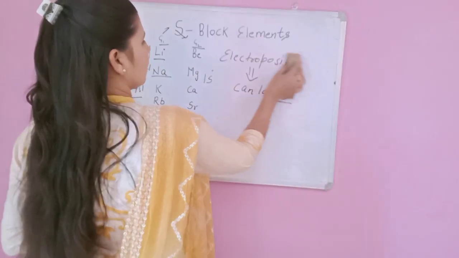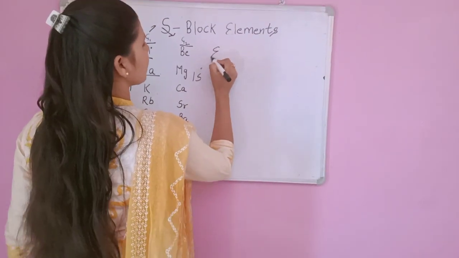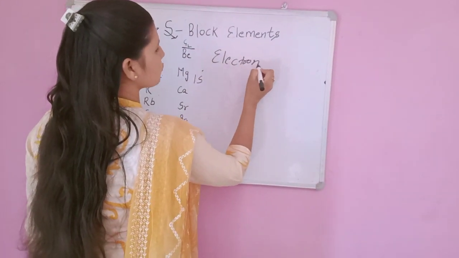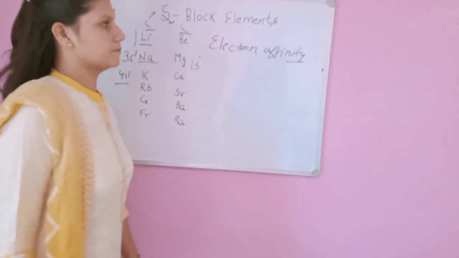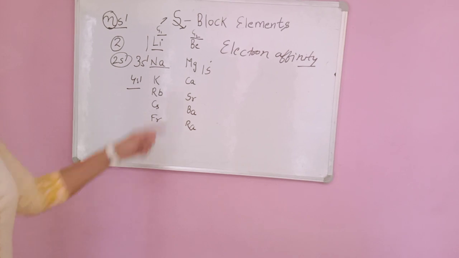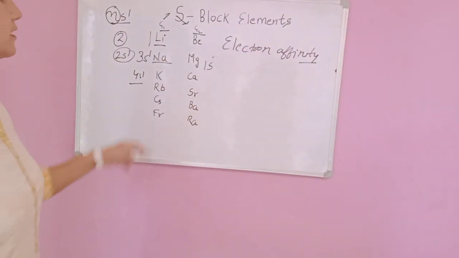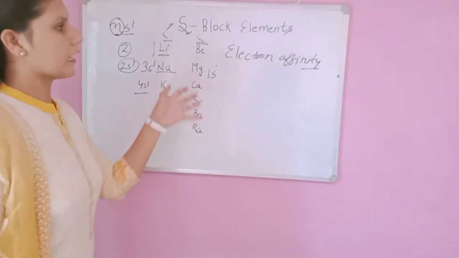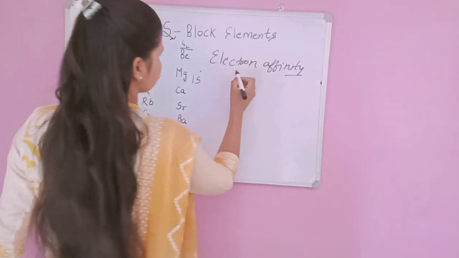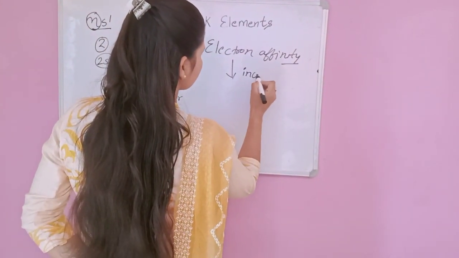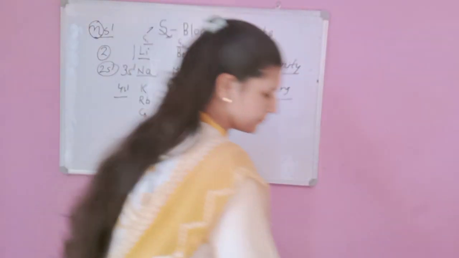Next is the electron affinity. What is electron affinity? Electron affinity is the amount of energy released when an electron is added to the outermost shell of an atom. As we know, the size goes on increasing down the group. The electron affinity goes on increasing down the group.